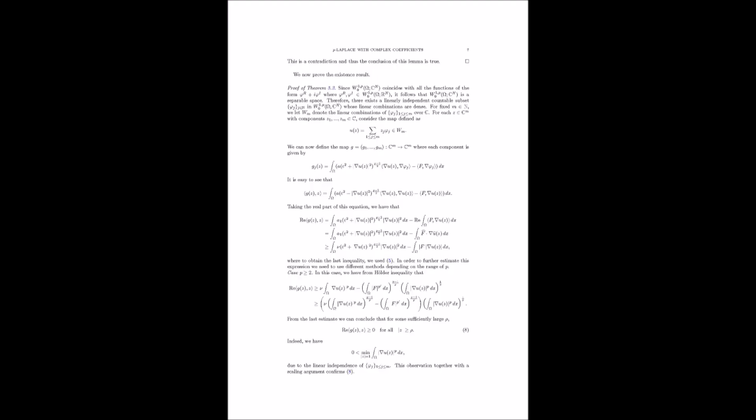Again, all norms are in C to the n by n. This relates the difference of the operators raised to different powers, which can be helpful for estimations. These 4 lemmas are the building blocks for the rest of the paper. Yeah, they're used over and over again in the proofs for existence, uniqueness, and regularity. They capture the behavior of the complex p-Laplace operator and the relationships between different quantities.